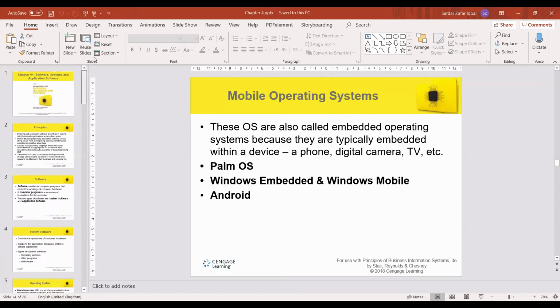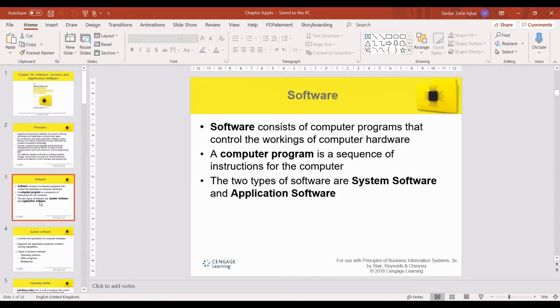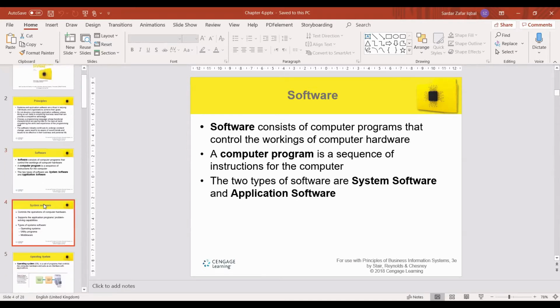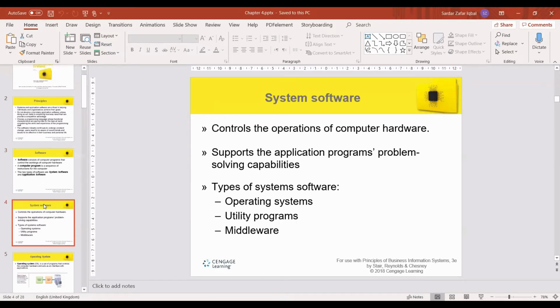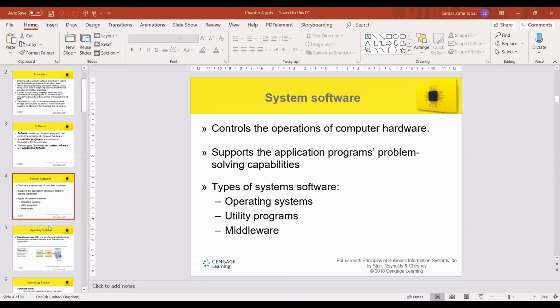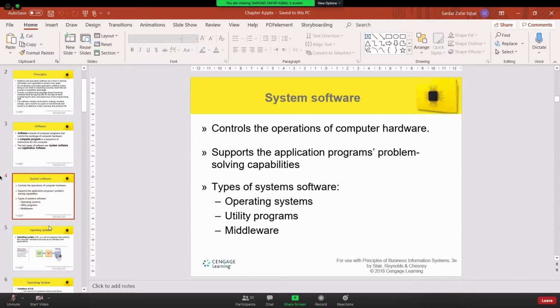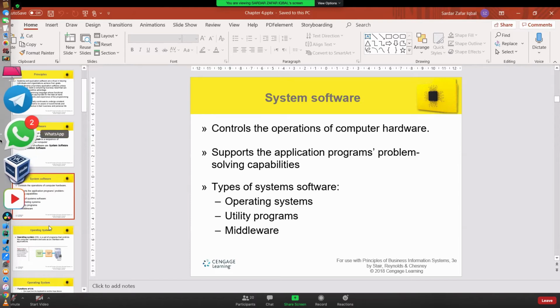So let's have a quick review of the previous slides. We discussed what is software, what is a computer program, what is system software. In system software, we discussed the types: operating system, utility programs, and middleware. What is middleware?